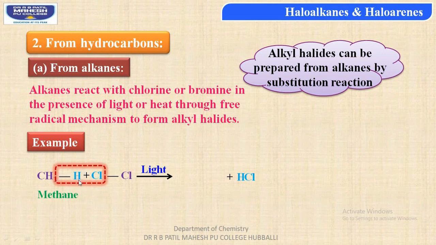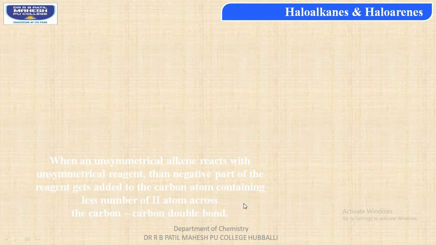One of the hydrogens from the methane molecule combines with a chlorine atom from the chlorine molecule to form HCl, whereas the methyl and the chlorine atom combine to form methyl chloride.